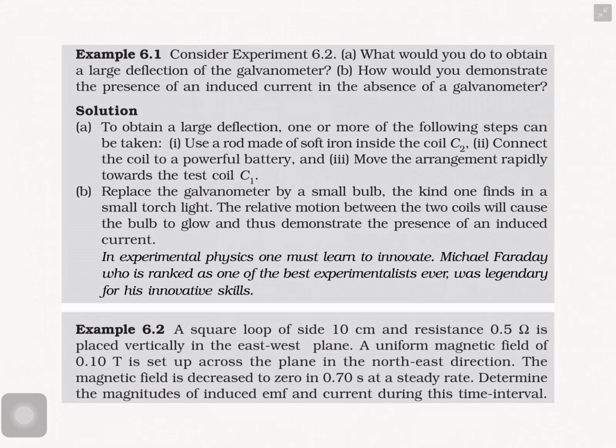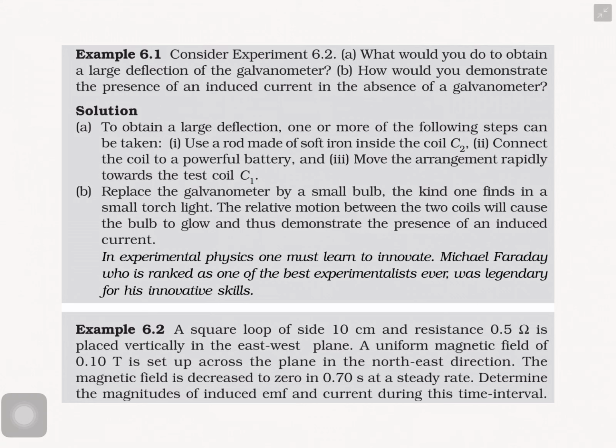Already I told you, for the case of large deflection, we can insert the soft iron rod into the coil. It's one of the ways. Second, if we move the coil C2 fast towards C1, it also increases the induced current, so a large deflection is produced. Third, the coil C2 is connected with the battery.